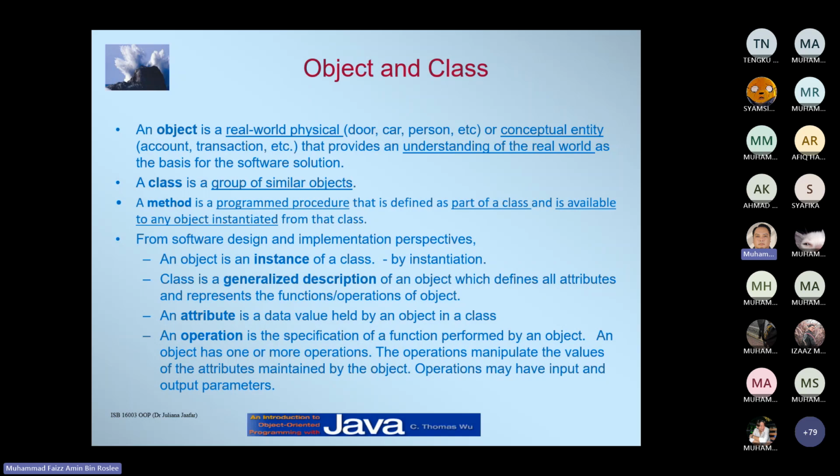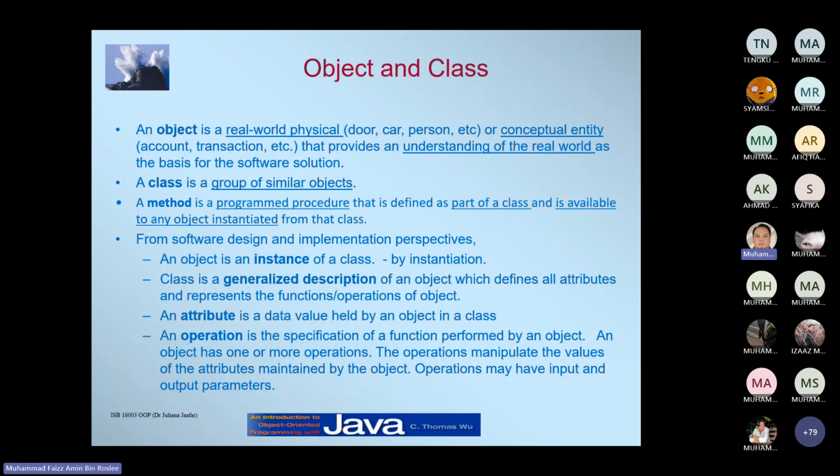So as I mentioned before, an attribute of the class is a data value, for example, the class variables that are available, that hold data values. An operation is a specific function performed by an object.